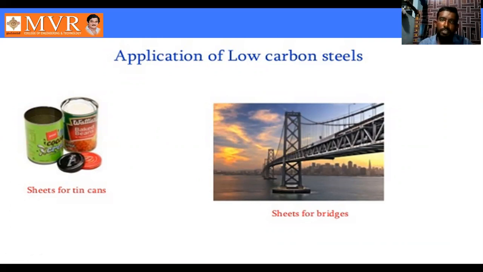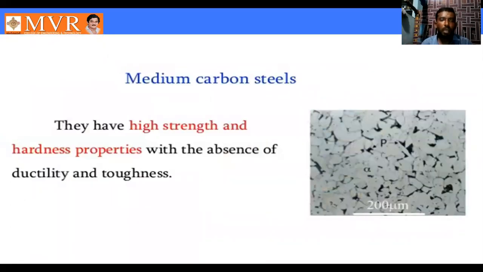See here, another one is medium carbon steel. They have high strength and hardness properties, with the absence of ductility and toughness. In this medium carbon steel, we can observe that medium carbon steels are high strength materials, with the absence of ductility and toughness. So these are medium carbon steel. It is the microstructure of the medium carbon steel.